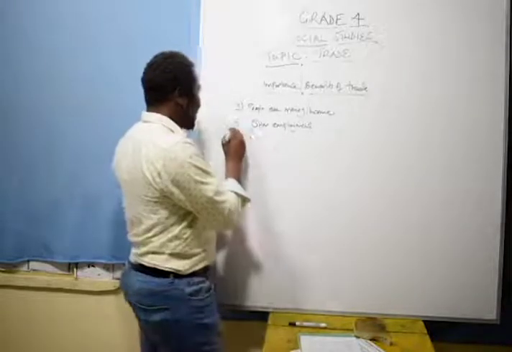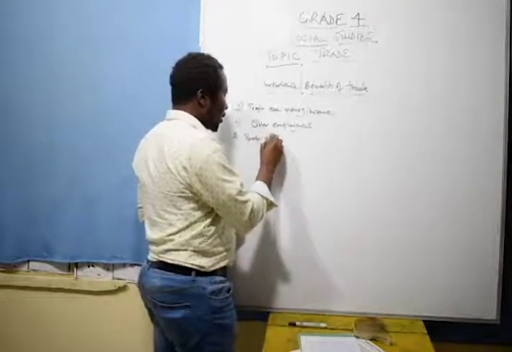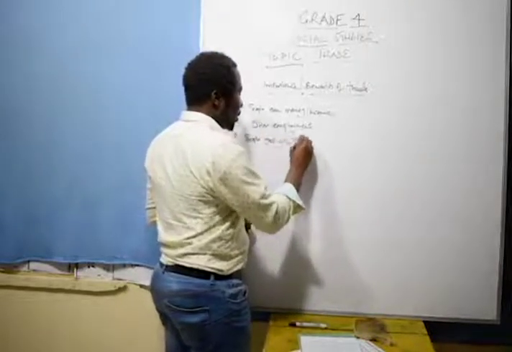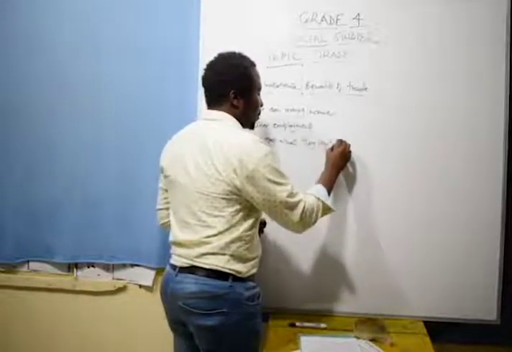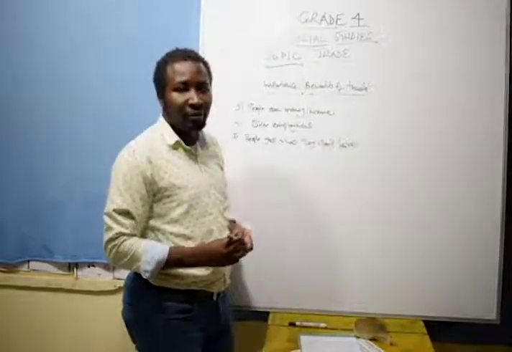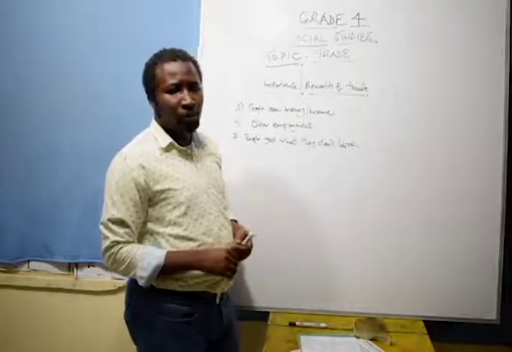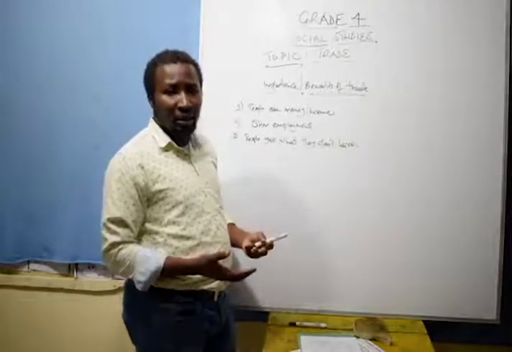Now, number 3 is that people get what they do not have. People are able to get what they don't have. For example, I need a packet of milk. Okay?